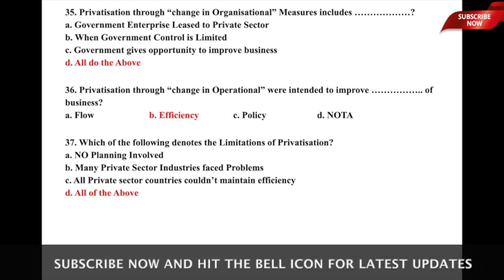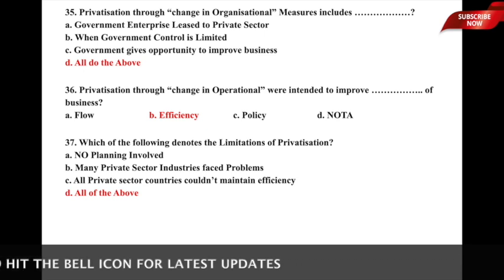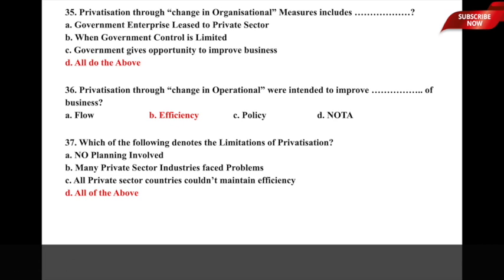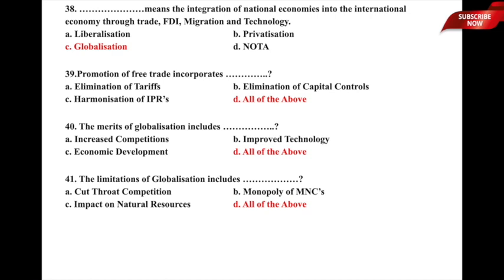Which of the following denotes the limitations of privatization? The underlying options are A, no planning was involved in India, B, many private sector industries faced problems, C, all private sector industries couldn't maintain efficiency, and D, all of the above. So, the correct answer is all of the above: no planning was involved, most of the industries had to face problems in this transition, and also they lost on something called efficacy, or they couldn't maintain the efficacy, and therefore option D, all of the above, is the correct answer to this question. Let us now move to the next one.